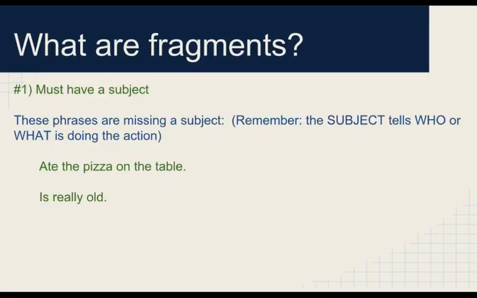First off, in order to be a complete sentence, the sentence must have a subject. If it's missing a subject, it is a fragment. So here's some examples. Ate the pizza on the table. That's not a complete sentence because it doesn't tell us who or what is doing the action of eating the pizza. Is really old. Again, we're not sure who or what is doing the action. So those are both fragments.